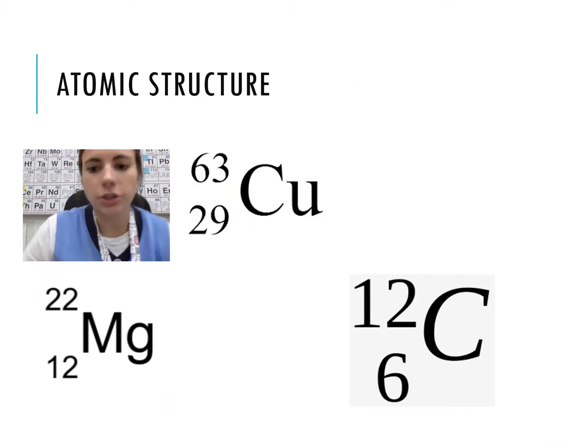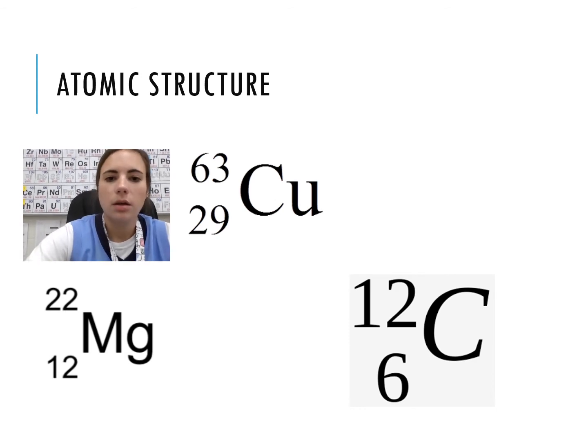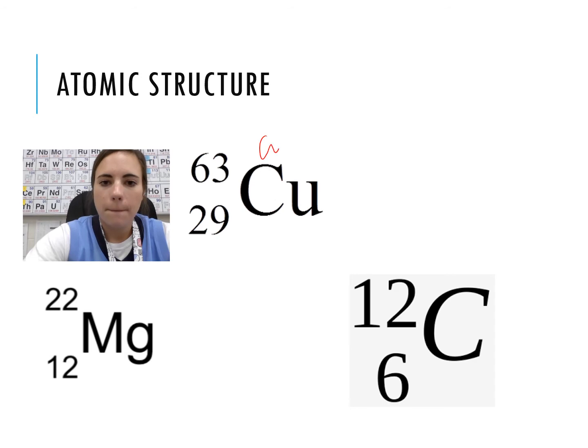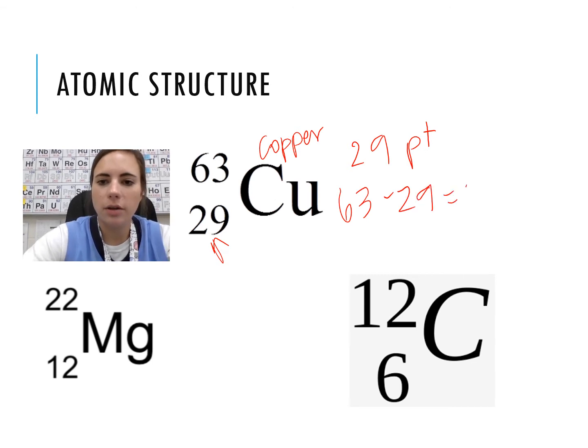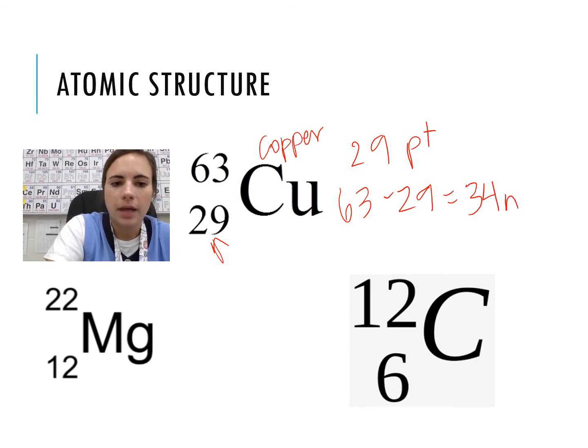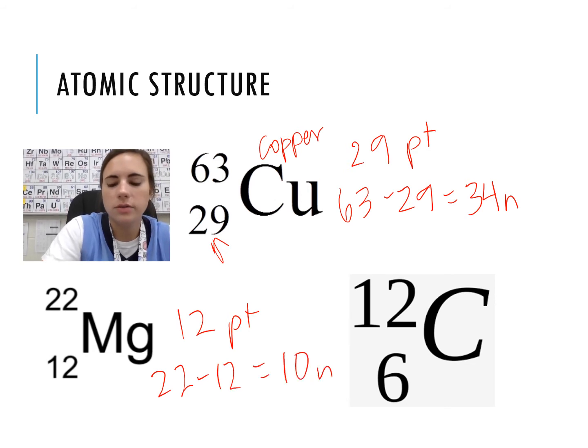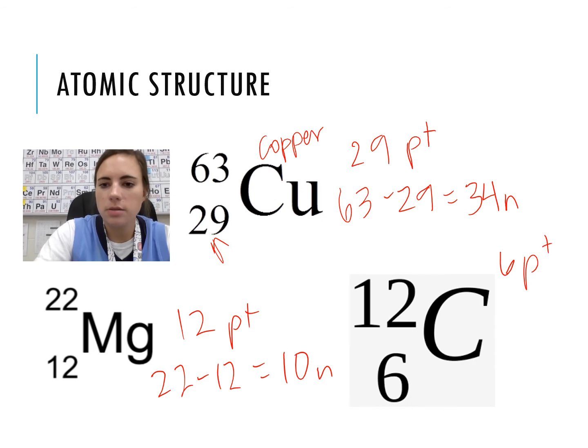So let's just do a few examples. All right? So we have copper. It is going to have 29 protons, and then it has 63 minus 29, which is, mental math, 34 neutrons. All right. Magnesium has 12 protons, and then it has 22 minus 12, so it has 10 neutrons. Carbon, 6 protons, 12 minus 6 is 6 neutrons.